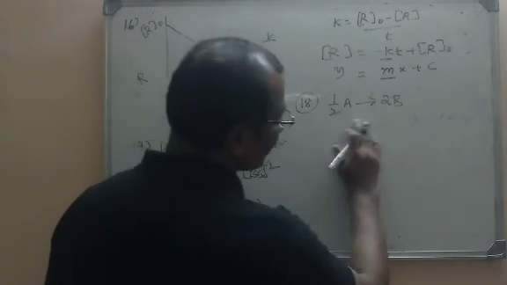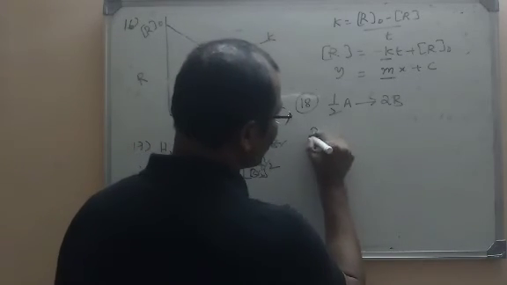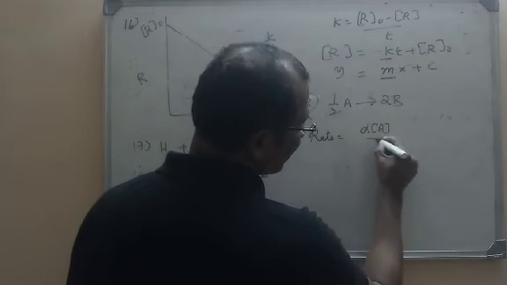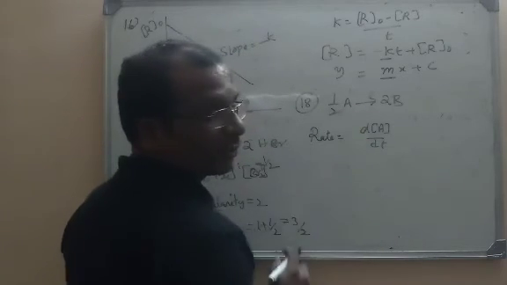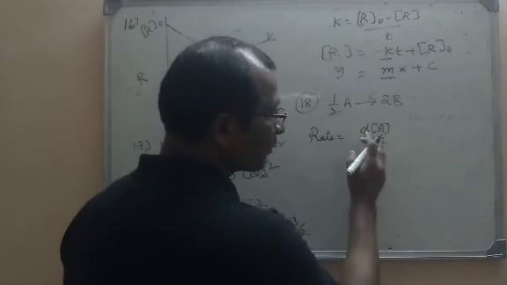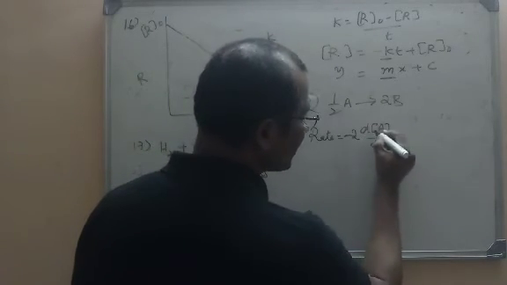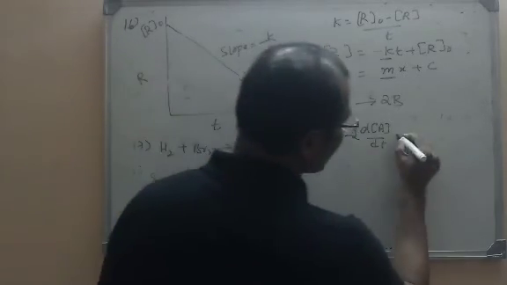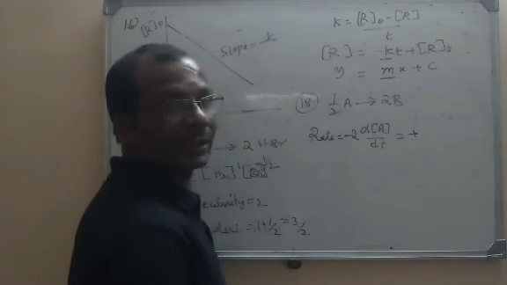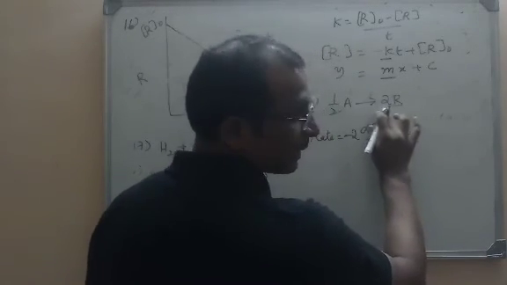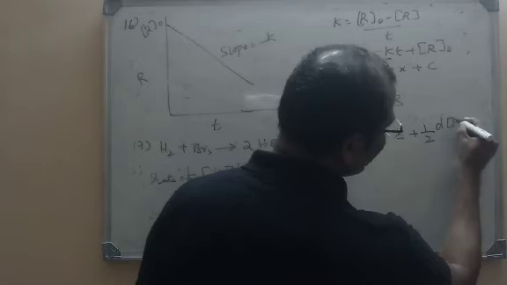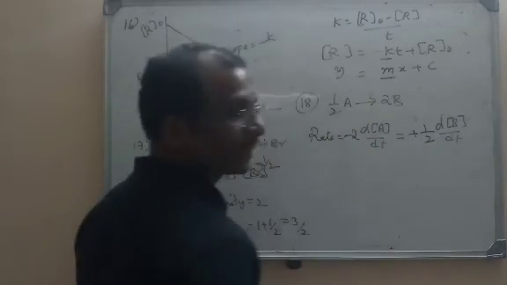Now what is the connection here? I will write the rate in terms of A and B. What is the rate in terms of A? Rate is equal to, I told you that we use a negative sign for reactants, dA by dt, but here 1 by 2 is the coefficient. We have to reciprocate it. 1 by 1 by 2 means it will become 2. So minus 2 into dA by dt with respect to A, that is equal to the rate with respect to B. It is a plus sign because it is a product. I told you that we have to invert this coefficient. That will become 1 by 2 into dB by dt. So this is the expression.